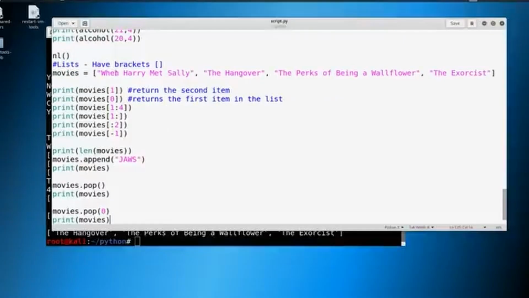So the high level overview here, and the thing that you really need to take away is that lists have brackets. We're going to see something called dictionaries later. We might see something called tuples later, and they all look very, very similar. But here, lists have brackets. Inside those brackets are what we call items. Okay, and there are many different ways to return items.